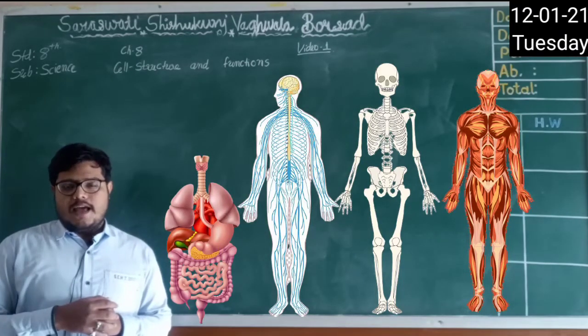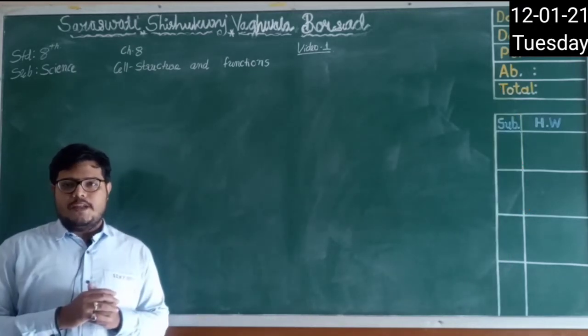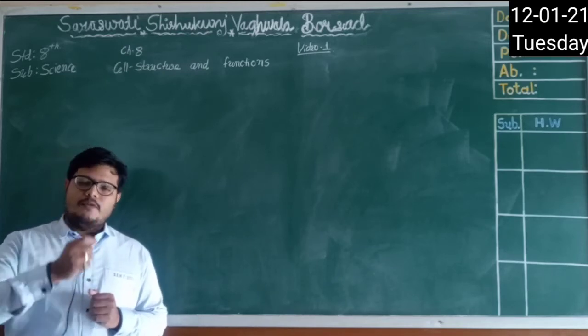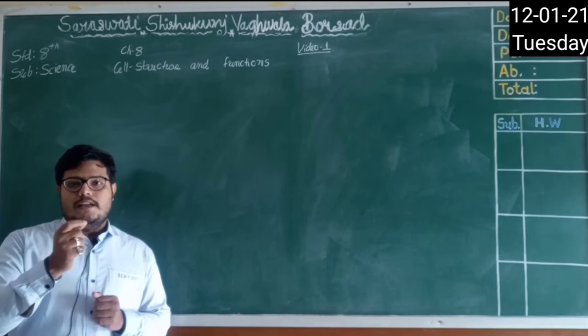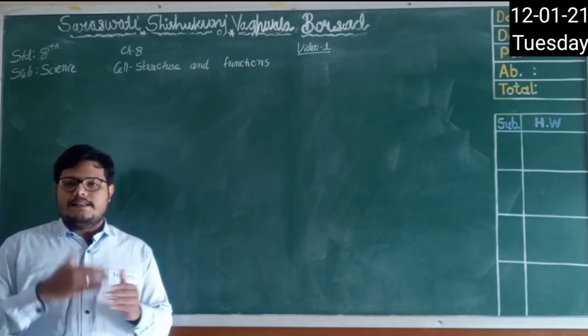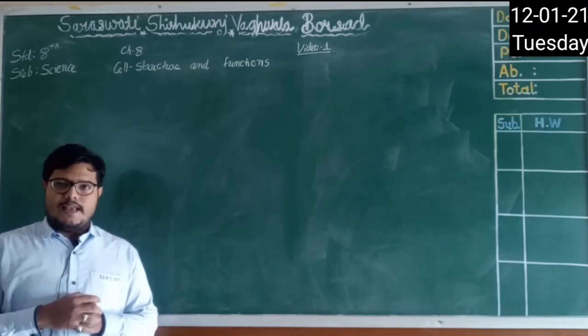These organs are made up of different tissues. These tissues are part of an organ, we can say, and these tissues are made up of cells. The basic unit in the tissue is the cell, right? Okay, let's compare this cell with a brick. So one brick means one cell.